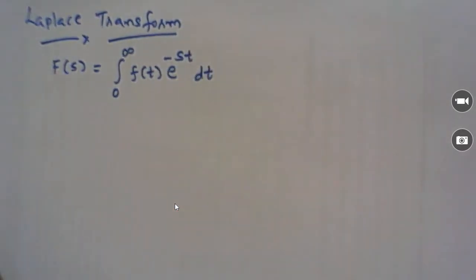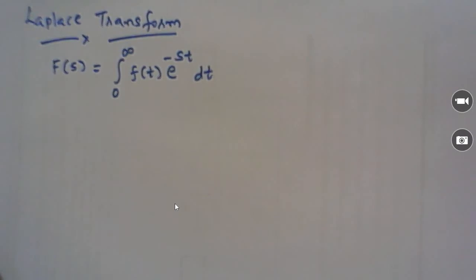And then we found the Laplace transform of some basic signals,